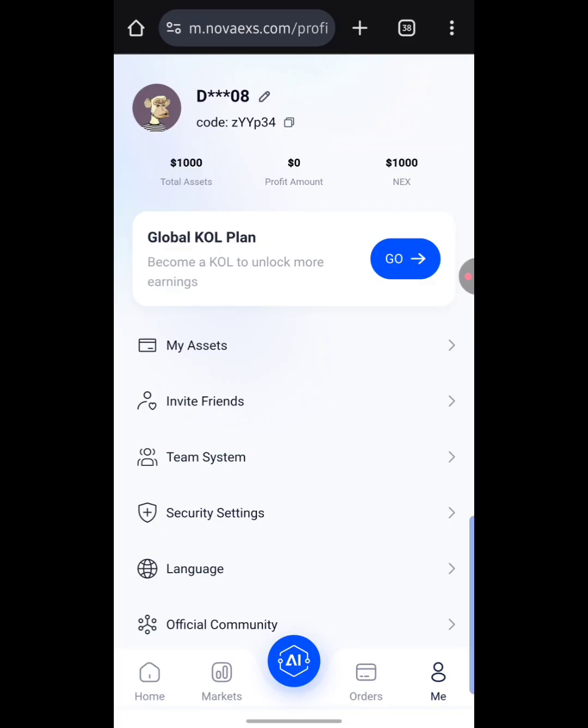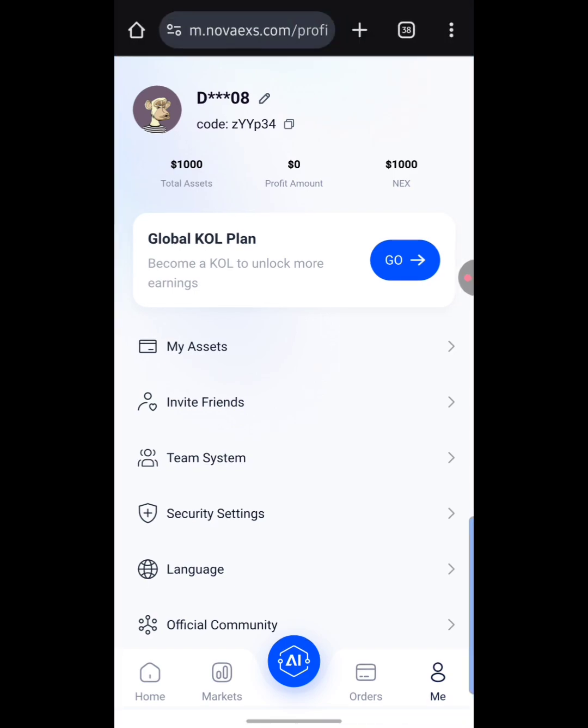Okay, so when I signed up, they gave me 500 USDT worth of NEX token, and then when I invited someone, they gave me an extra $500 worth of NEX token. Okay, so this is basically how it's also going to be for you guys. They're going to give you 500 USDT worth of NEX token when you sign up completely, and also when you invite your friends, they keep on giving you 500 USDT worth of NEX token. Okay, so that is basically how it is. They are currently giving out airdrop at the moment. Okay, so you actually need to be a part of these guys.